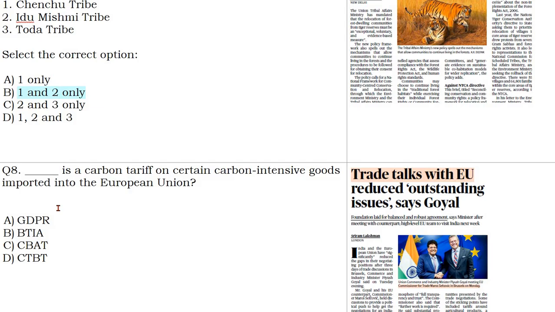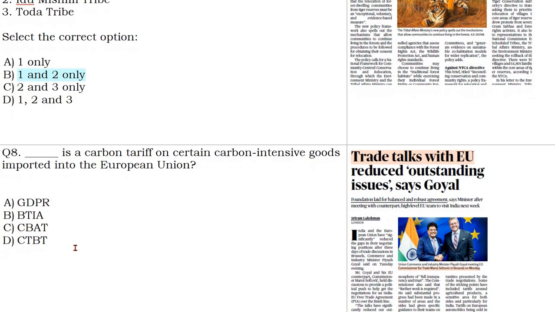The first one says GDPR, the second says BTIA, then CBAT, CTBT. So what are they? GDPR is all about data protection. It is a model which is highly regarded, even some of the Indian companies, they outsource their jobs to India and they also follow GDPR for data protection. It is of Europe or European Union for data protection. BTIA is the name given to FTA with EU. Broad-based trade agreement or something is the name.